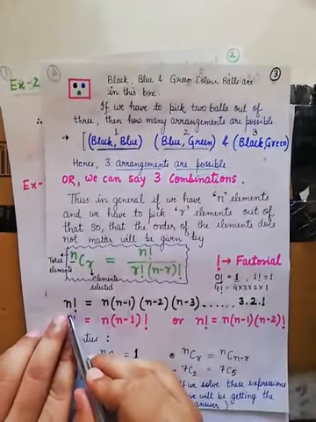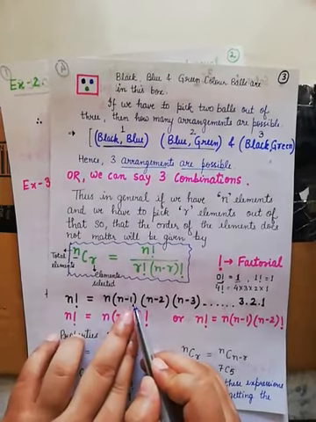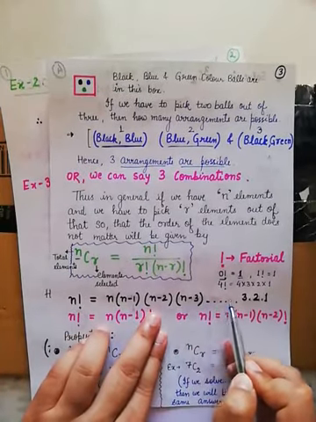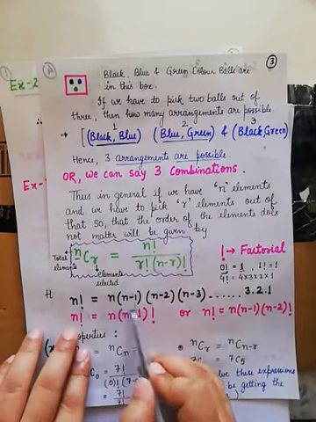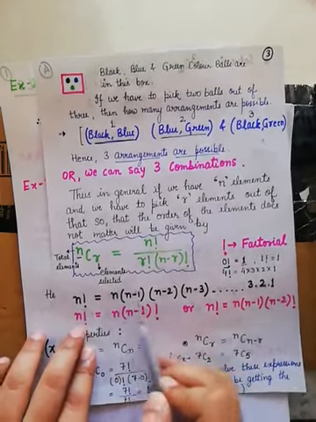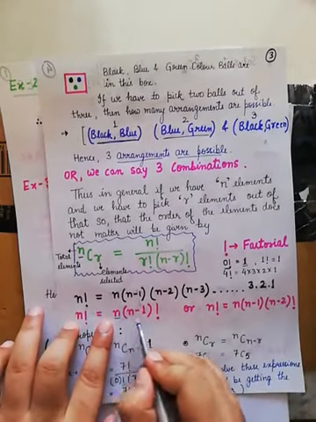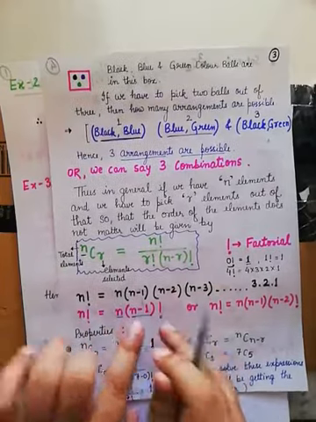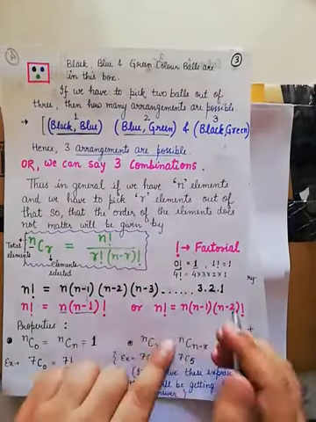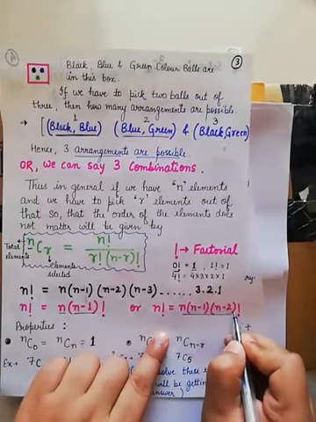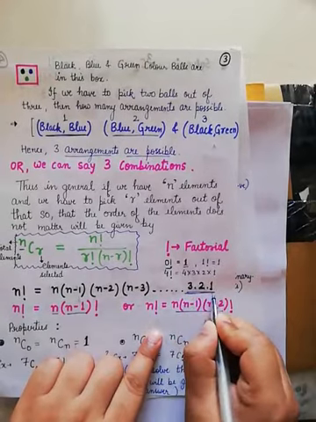In general, n factorial can be expanded as n into (n minus 1) into (n minus 2) up to the last terms 3 into 2 into 1. Or if you want to terminate it earlier, we can write n factorial as n into (n minus 1) factorial. If you want to expand it by one more term, we can terminate it at (n minus 2) factorial. But if you expand the factorial fully, it extends up to the value 1.